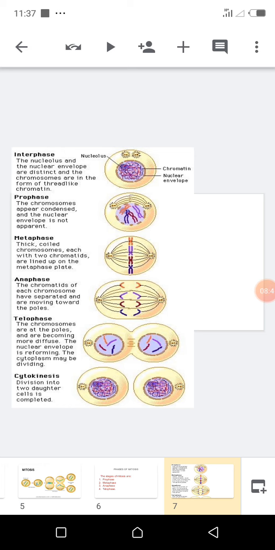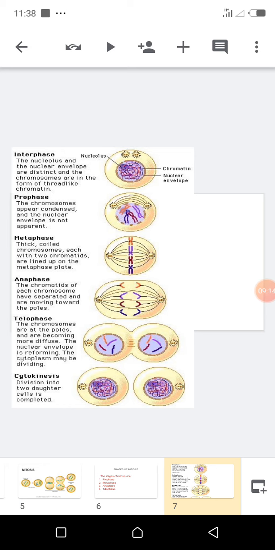At this phase, the nuclear envelope begins to form again. Then there is the actual division of the cell itself, the outer part of the cell, which I mentioned earlier is called cytokinesis. Now that divides it into 2 daughter cells, and there is the end of mitosis.